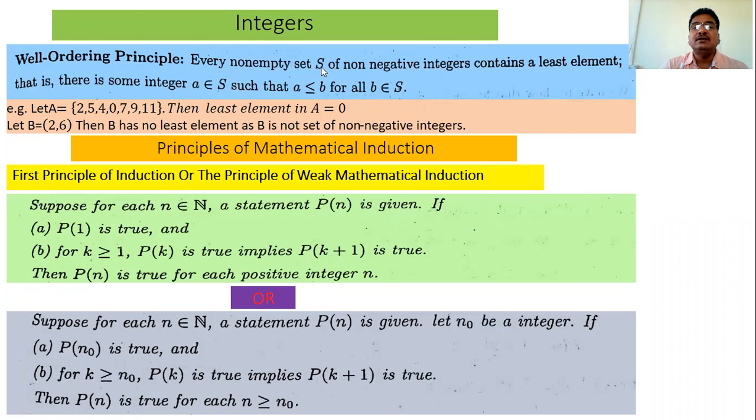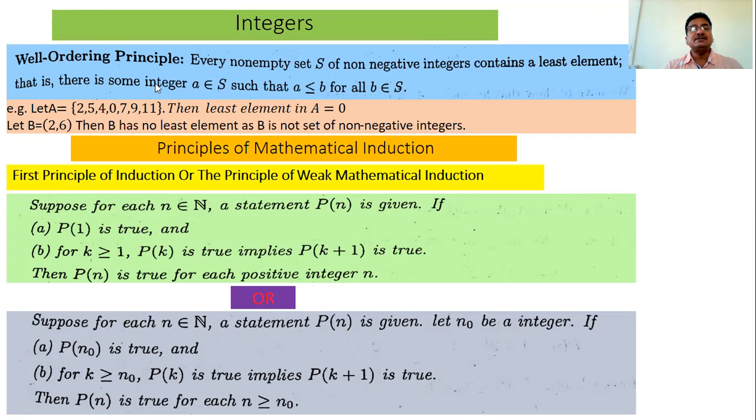What are the elements of S? Either 0, 1, 2, 3, 4, 5. Numbers like 1.5, 1.6, 0.5 are not members of this set S. S is a non-empty set of non-negative integers, and it contains a least element. So what is the statement of the well-ordering principle? Every non-empty set S of non-negative integers contains a least element. We know the least element means the smallest element in that set.